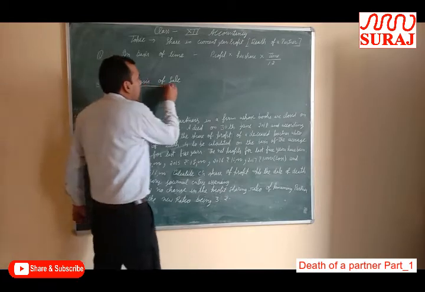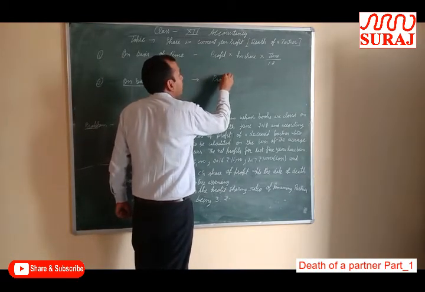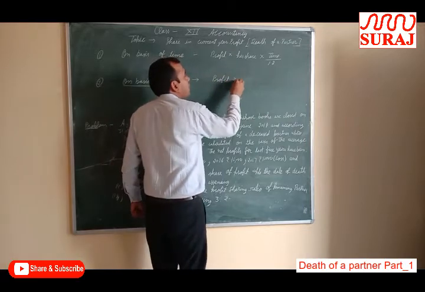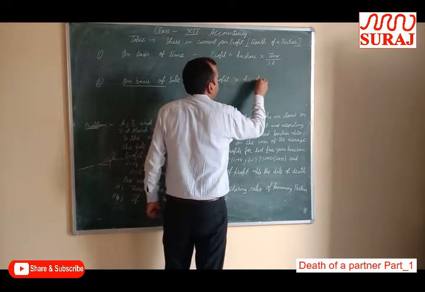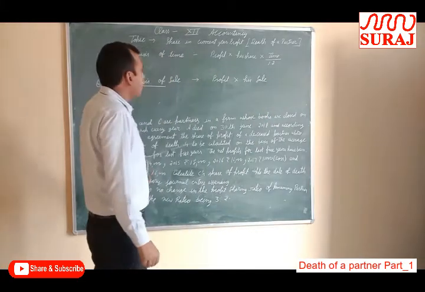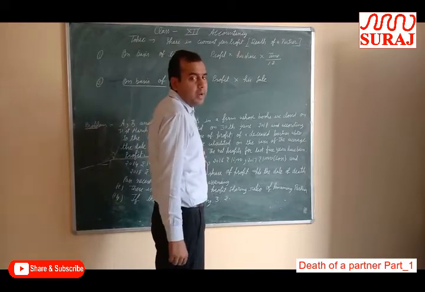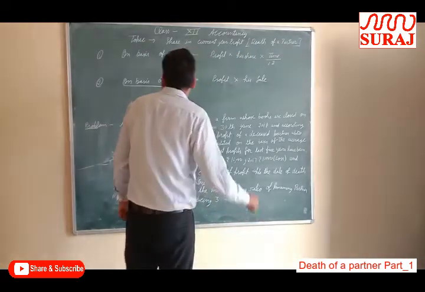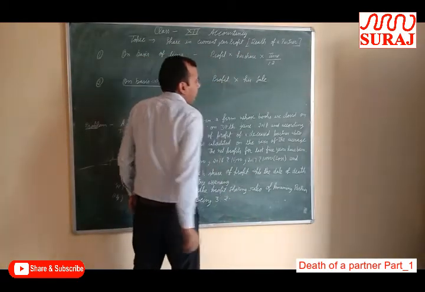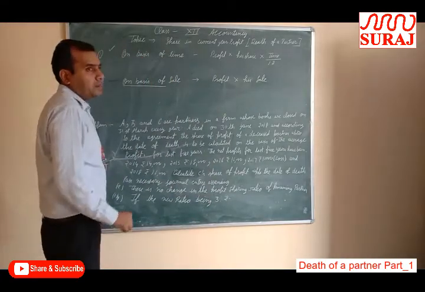On the basis of sale, his share will be calculated as profit into his share. On the basis of sale, time will not be applied. On the basis of time, profit into his share into time by 12. On the basis of sale, profit into his share. Today I will discuss only the basis of time.